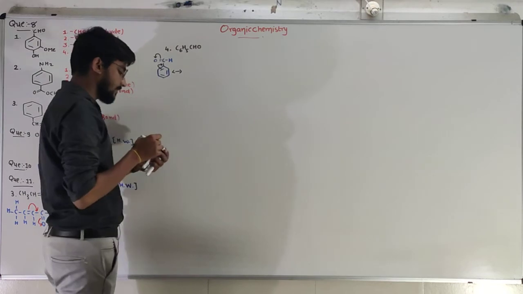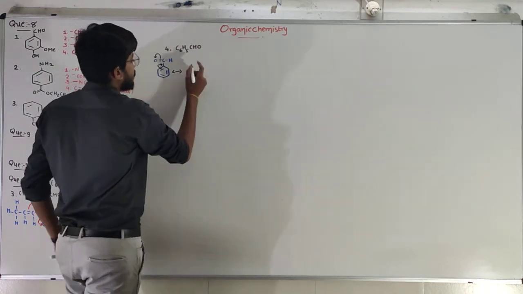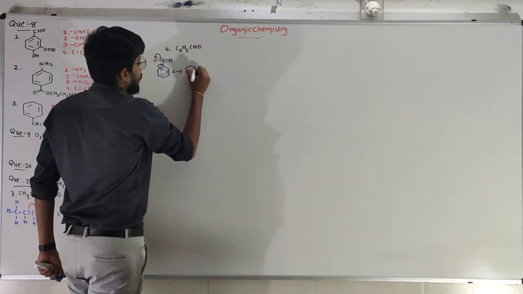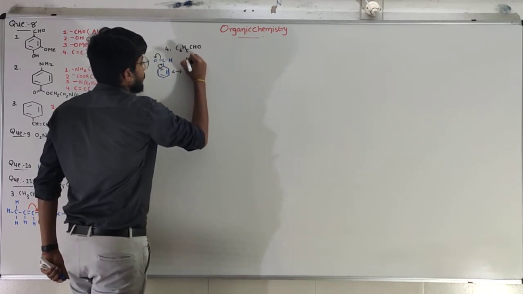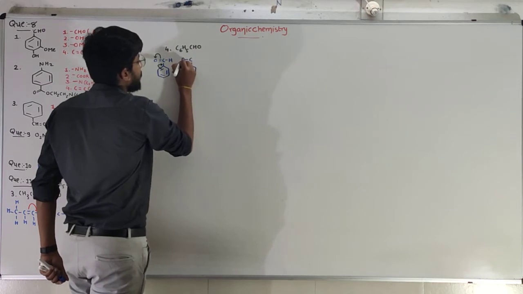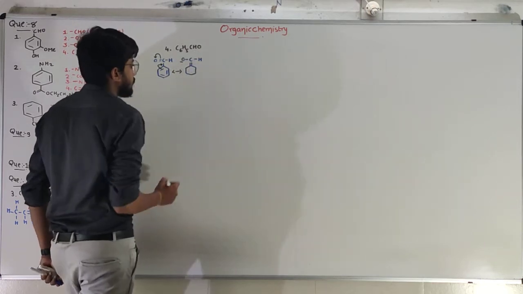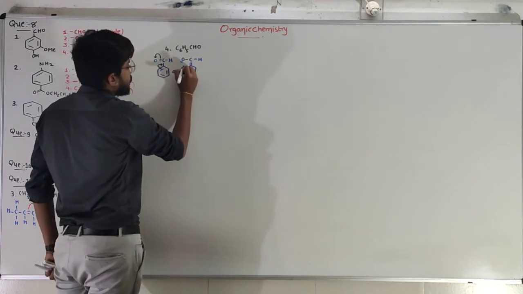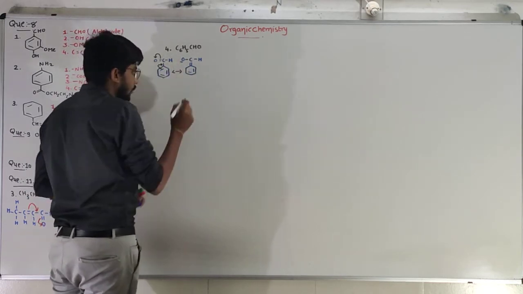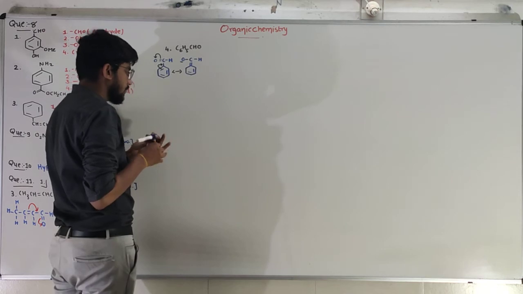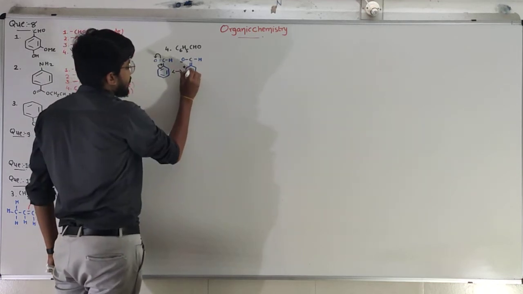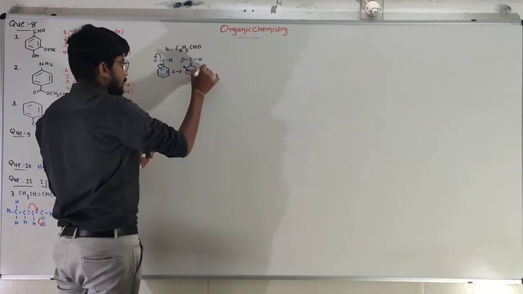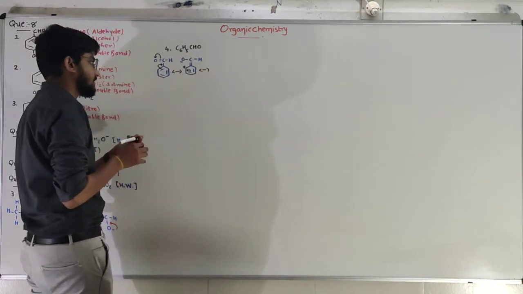So because of that, the ring and the carbon will form a double bond, and the double bonded oxygen becomes single bonded with the negative charge, and hydrogen. Now because of the vacancy of the bond, this carbon becomes positive. Now this bond will be transferred over here. So the next resonance structure will be like this.